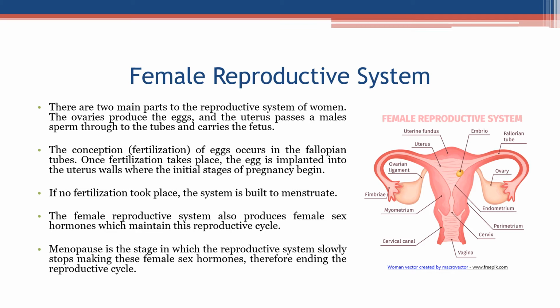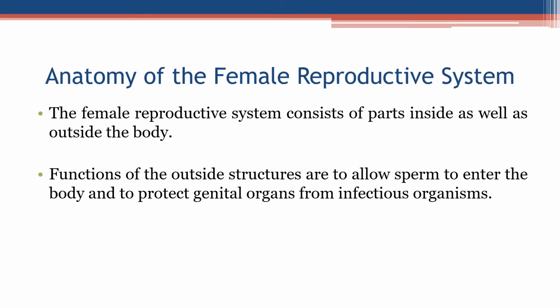If no fertilization took place, the system is built to menstruate. The female reproductive system also produces female sex hormones which maintain this reproductive cycle. Menopause is the stage in which the reproductive system slowly stops making these female sex hormones, therefore ending the reproductive cycle.